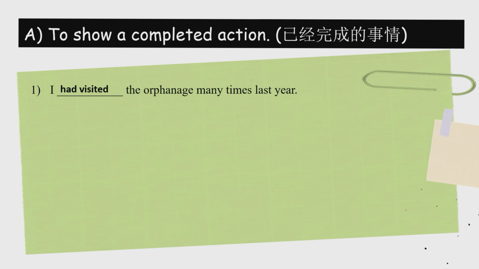Right? So your answer, I had visited the orphanage many times last year. Okay? So if you look at this sentence, I had visited, Chinese means 我已经参观，已经. So always remember when you use had, in Chinese it means 已经. I had visited the orphanage many times last year. 去年我已经参观了那一个 orphanage 很多次。Right? So 已经发生了。That's the meaning of this sentence.